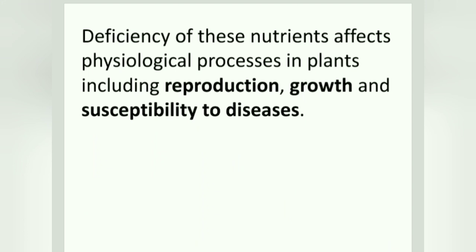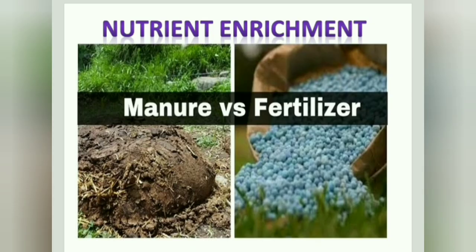When there is a deficiency of these nutrients, automatically it will affect the physiological processes of plants, that is reproduction and growth, and the plant will lack resistance to disease. So these are the defects which happen due to the lack of nutrients. So how do we enrich with the nutrients? Using manure and fertilizer, nutrient enrichment can be done.